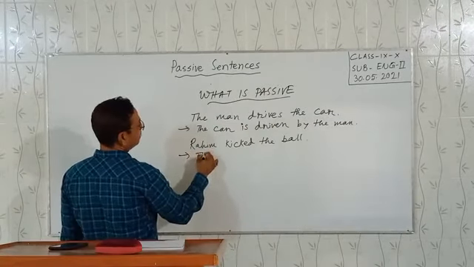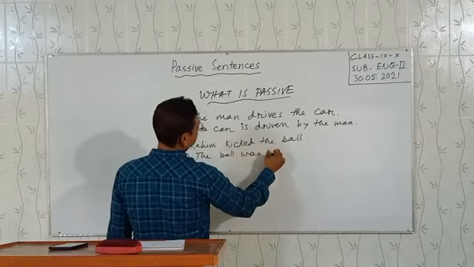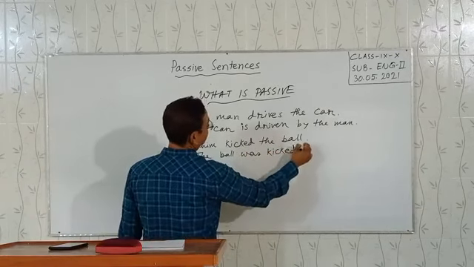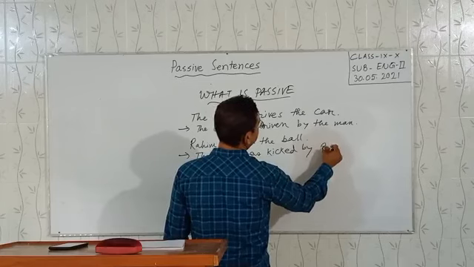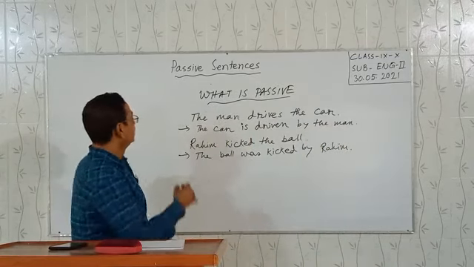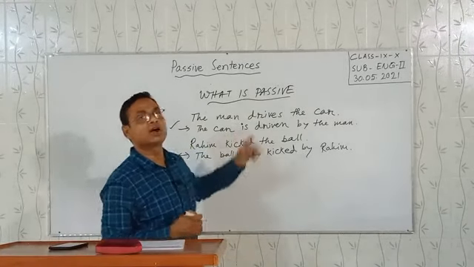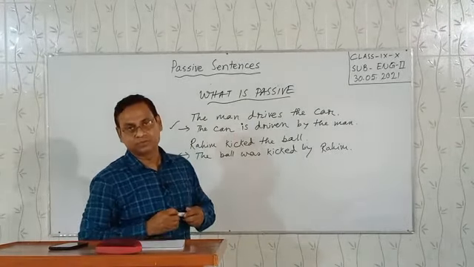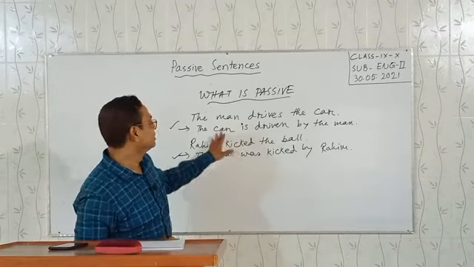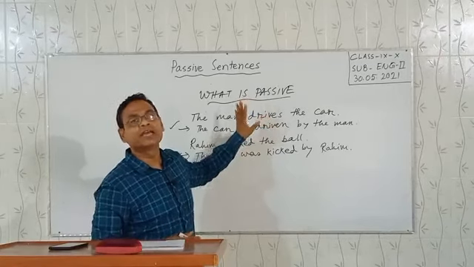Next, the ball was kicked by Rohim. These two sentences are the opposite of active. This is passive. So, passive is opposite of active.